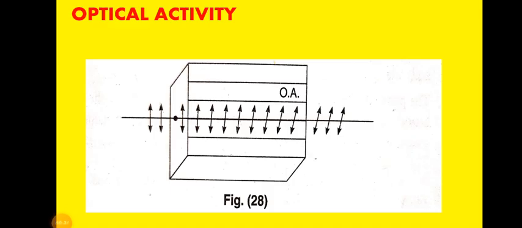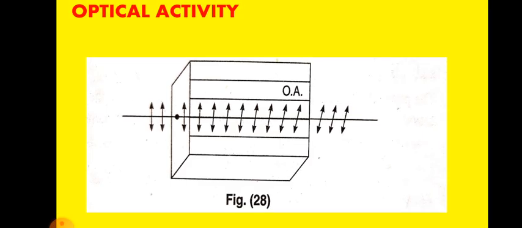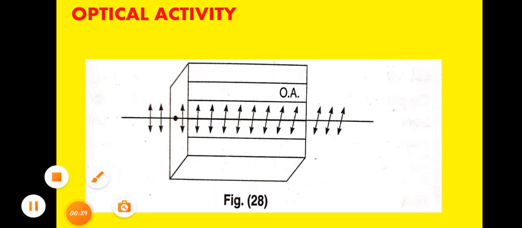So today we are discussing optical activity. It is observed that certain substances like quartz, sugar crystal, or sugar in solution rotate the plane of vibration of plane polarized light passing through them. In figure 28, a quartz crystal on which plane polarized light is incident, with its plane of vibration parallel to its optic axis, is shown.